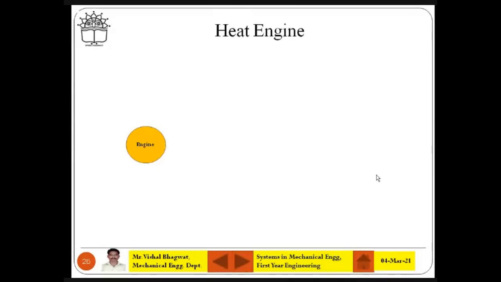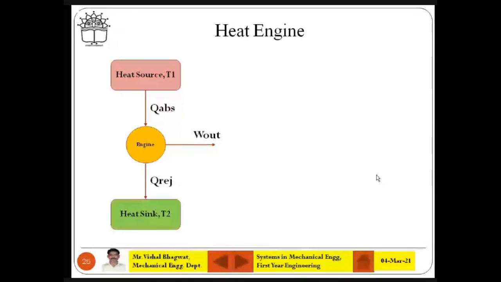Now there is an engine. You can see the symbol. The engine receives heat from the source. It absorbs and will produce the work. That means 100% efficiency. Correct? Is it possible now? Certainly not, right? So there has to be some rejection of heat. So this is the rejection. Now you can see, based on the first law of thermodynamics or the Clausius statement of the second law of thermodynamics, the heat engine runs. And one can get the efficiency like this. The heat input is the Q absorbed from the heat source. You can designate it as Q1.